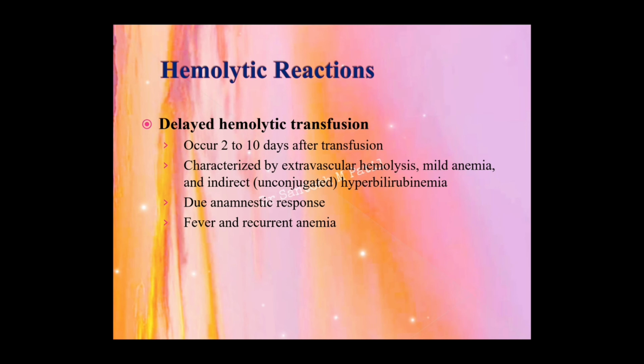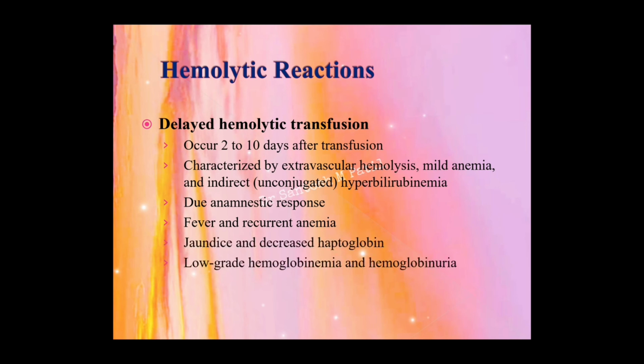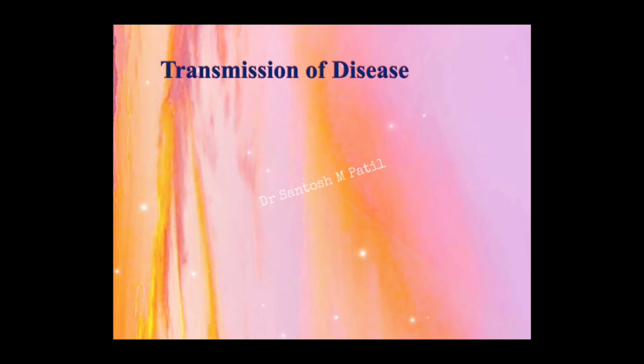fever and recurrent anemia, jaundice, and decreased haptoglobin. There are low grade hemoglobinemia and hemoglobinuria compared to the acute phase, where the patient may even have acute tubular necrosis, but in the delayed phase the severity is not that much.